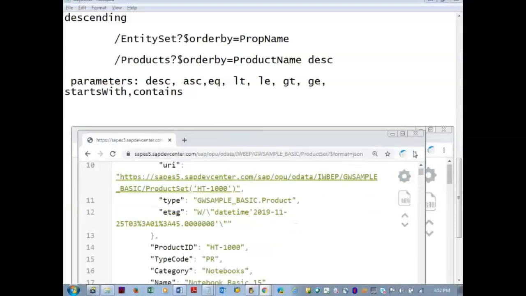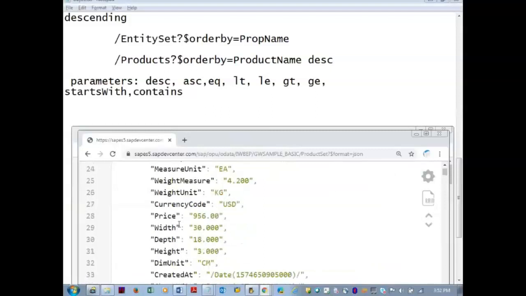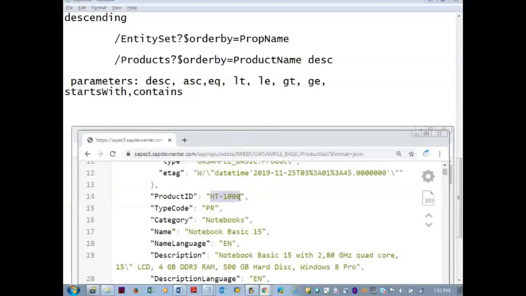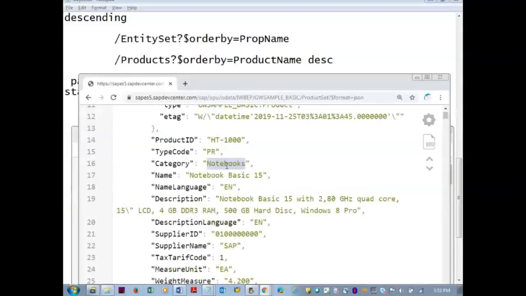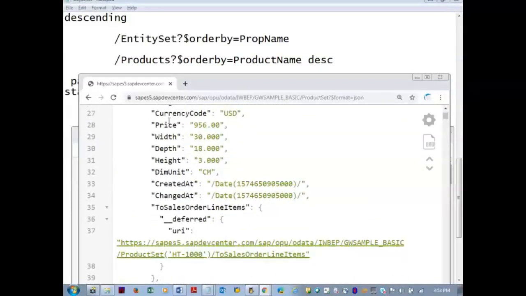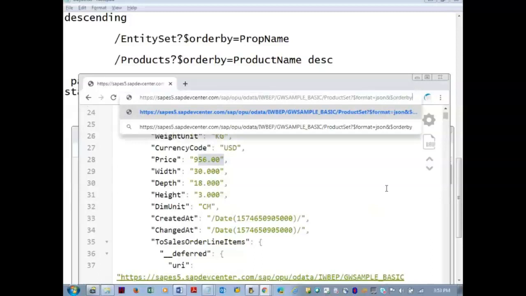On the SAP services, let us see the price. Okay, first product of SAP services products, HT1000, which is notebooks. So I want to see which is the lowest price record, the record with the lowest price. In the URL, $format=json is already there, so we can use $orderby=price on the SAP services.